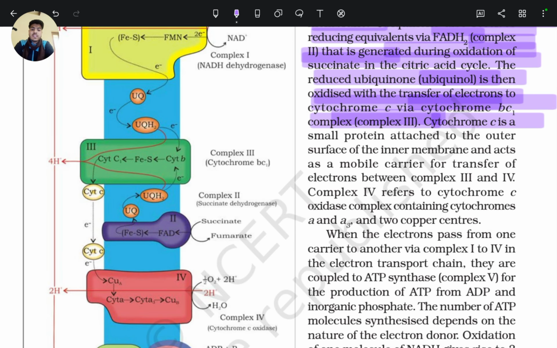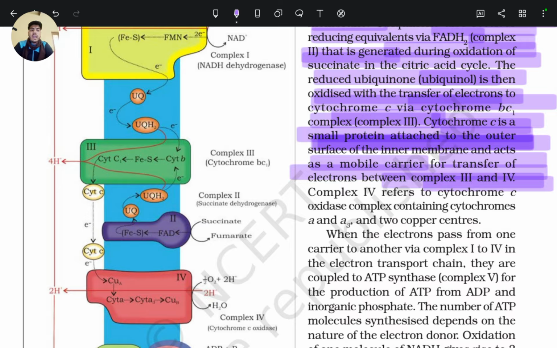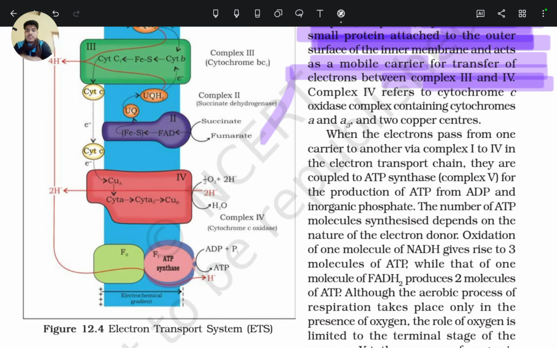Cytochrome C is a small protein attached to the outer surface of the inner membrane and acts as a mobile carrier for transfer of electrons between complex 3 and complex 4. Complex 4 refers to the cytochrome C oxidase complex, containing cytochromes a and a3 and 2 copper centers.